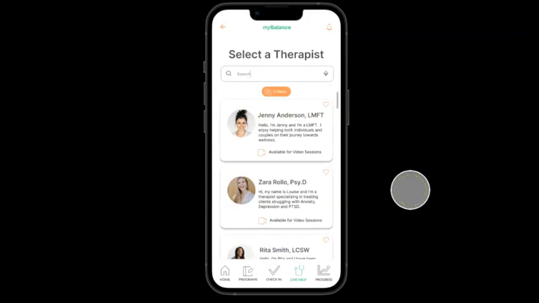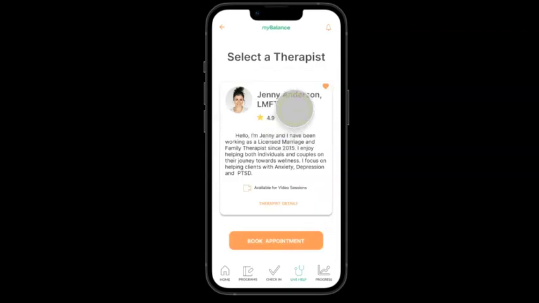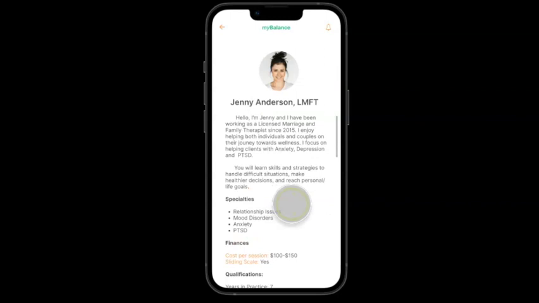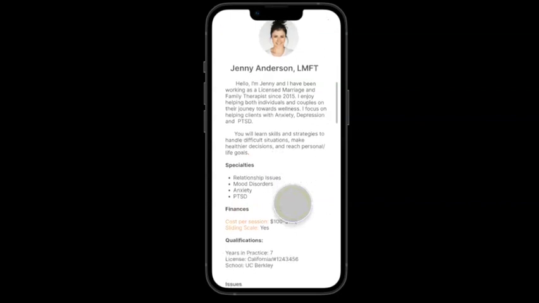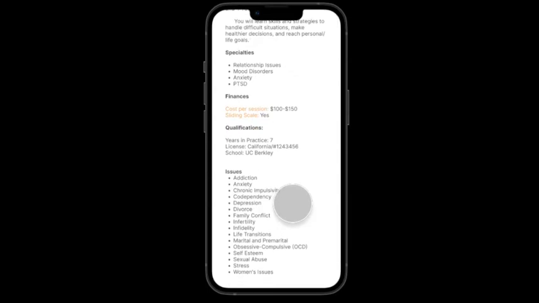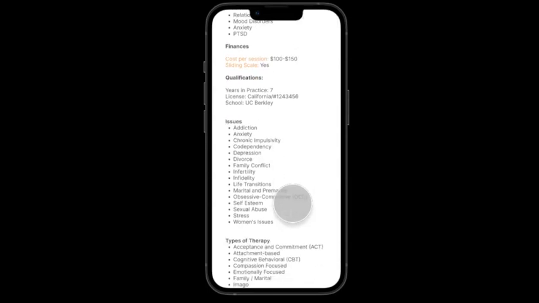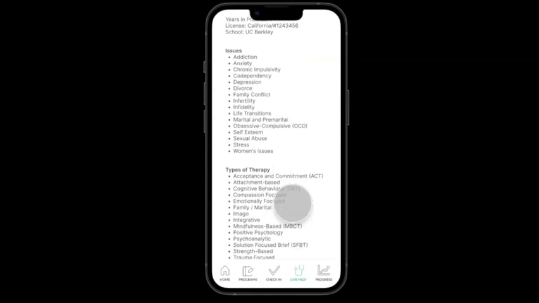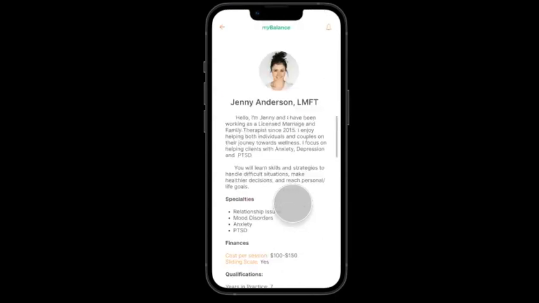Okay, so the first therapist at the top of the list is Jenny. So let's see what Jenny has. Okay, she's been working as a marriage and family therapist since 2015. I want a bit more detail on Jenny. Okay, she specializes in anxiety. Okay, so we get an idea of some of the issues that she's used to handling to provide background to our users, as well as the type of therapy that she engages in. All right, so let's go back to our previous page.